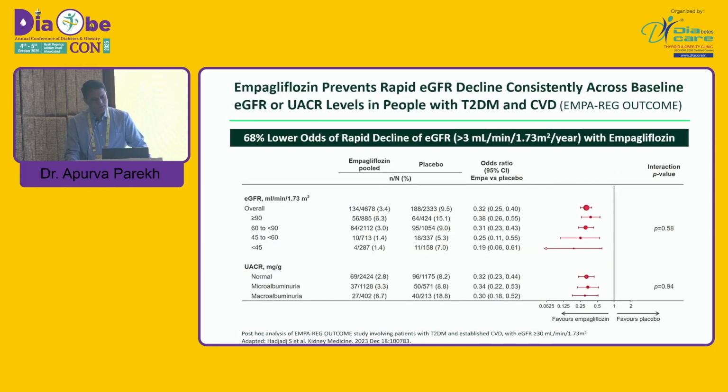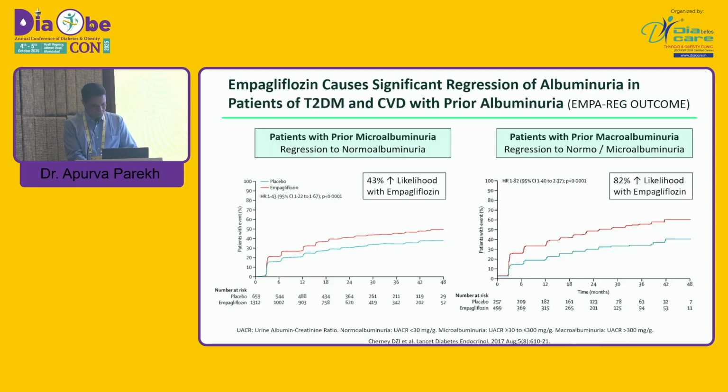Again, empagliflozin prevents rapid decline consistently across baseline eGFR and albumin-creatinine ratio. Whether the patient has a GFR of more than 90 or less than 45, or an albumin-creatinine ratio from normal to macro, everywhere SGLT2 inhibition improves outcomes. The chance of a patient going from prior microalbuminuria to normal albuminuria was around 43%. Similarly, in patients with macroalbuminuria, regression to either normal or microalbuminuria was around 82%. So, a massive improvement in outcomes.